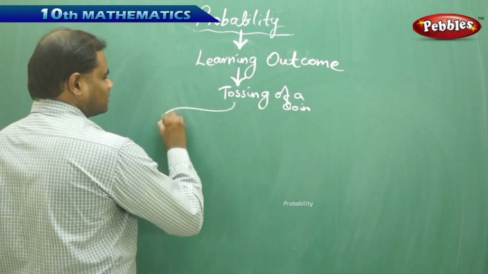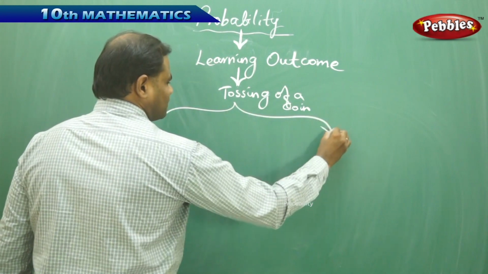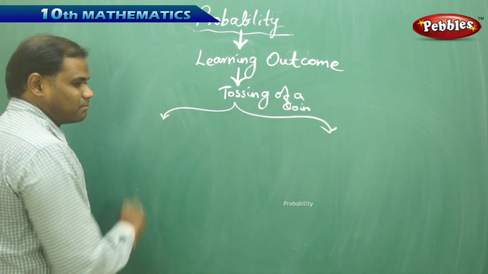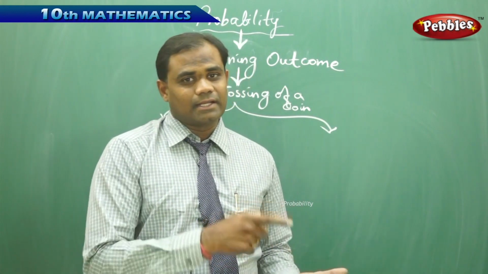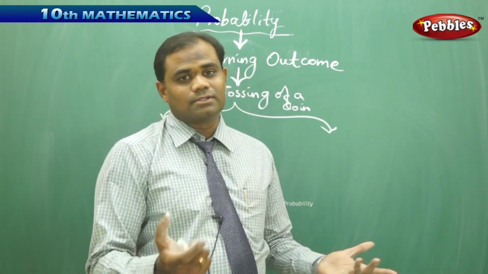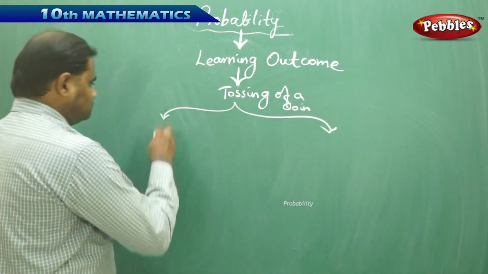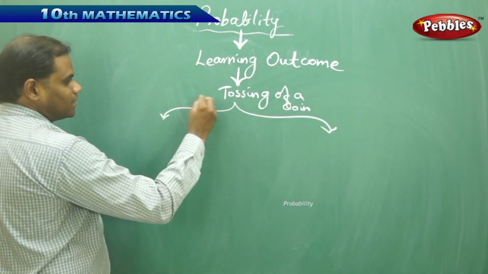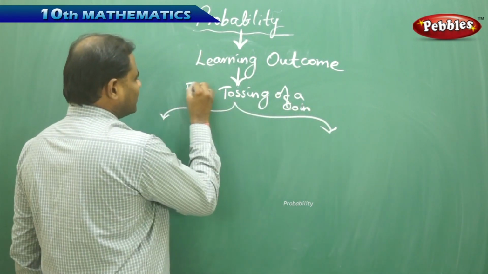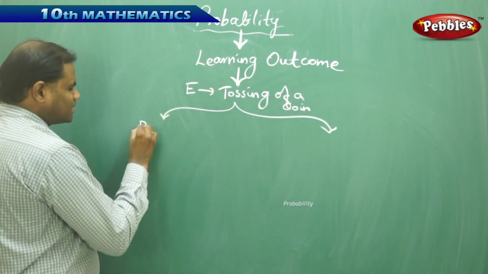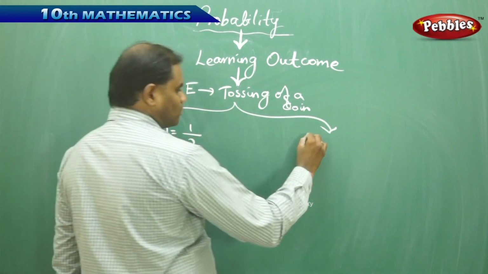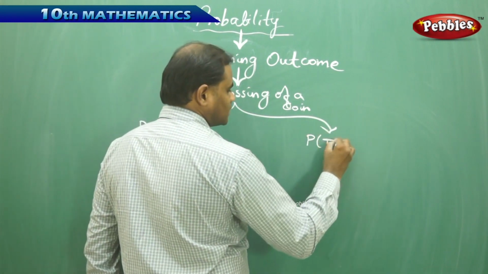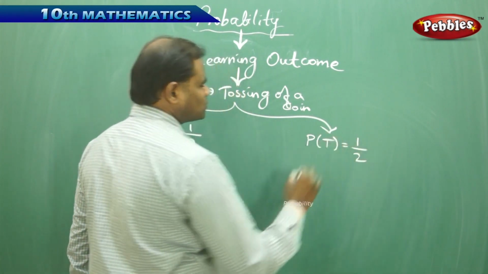When I toss a coin, as I have seen clearly in my previous activity, initially I got the head, and in the second chance I got the tail. So when the event is tossing of a coin, the probability of getting a head is 1 chance out of 2, and the probability of getting a tail is 1 chance out of 2 equally.